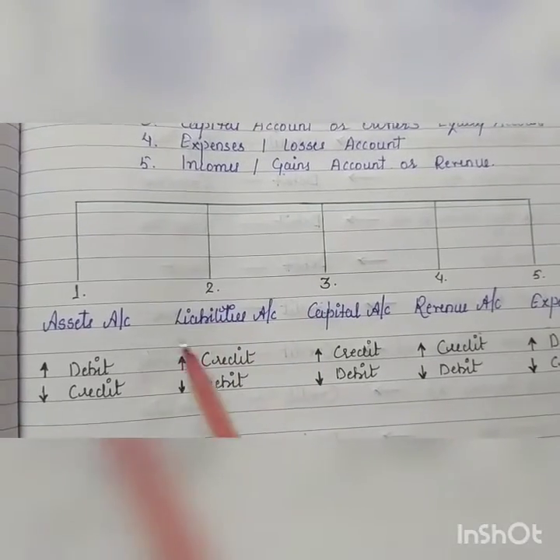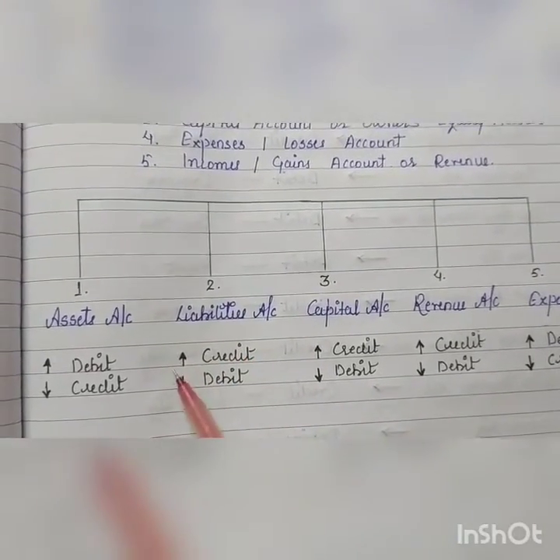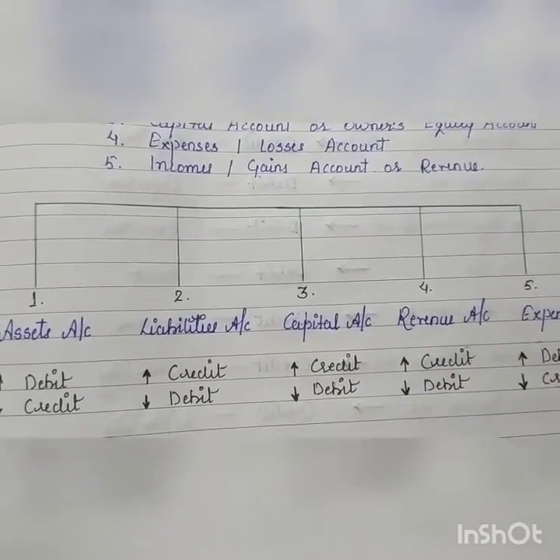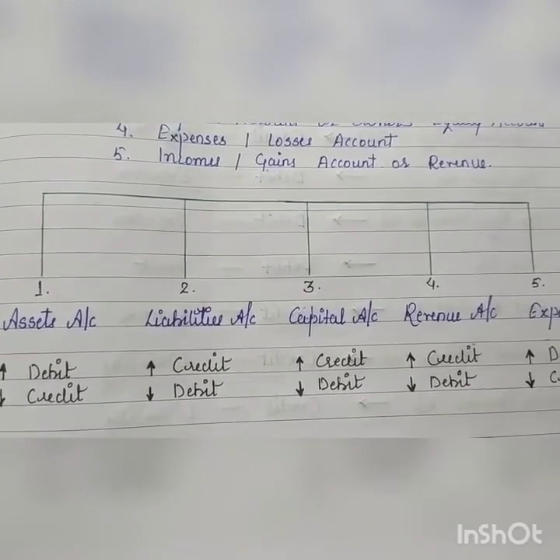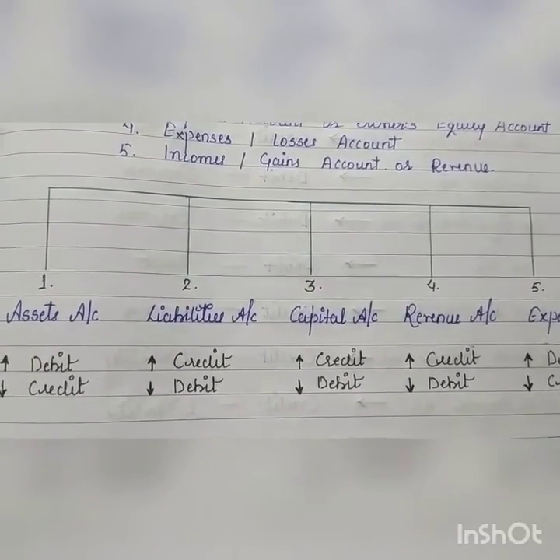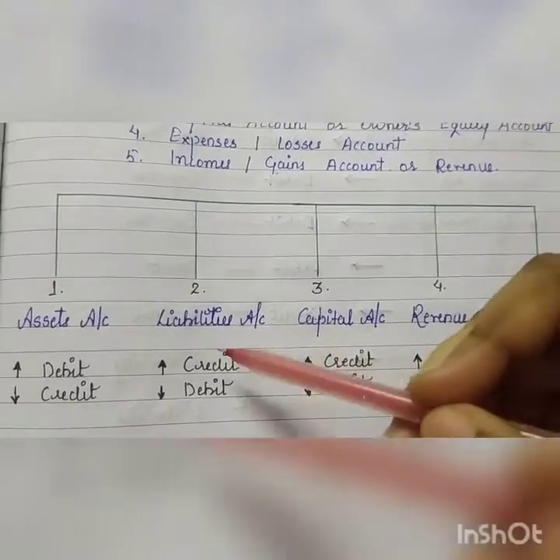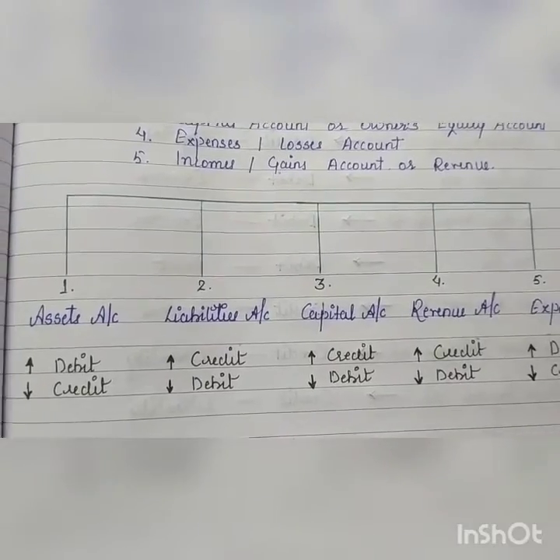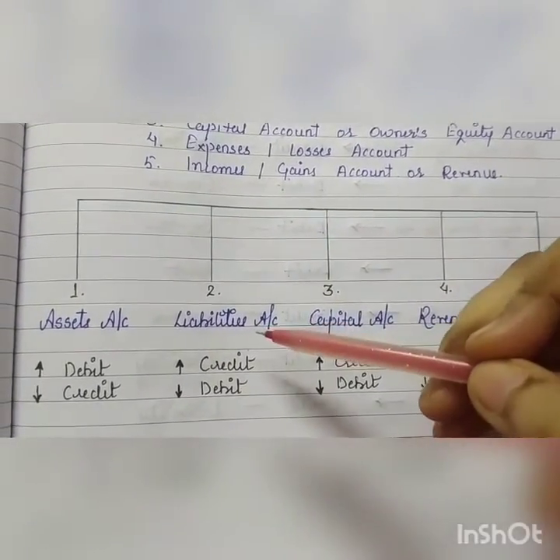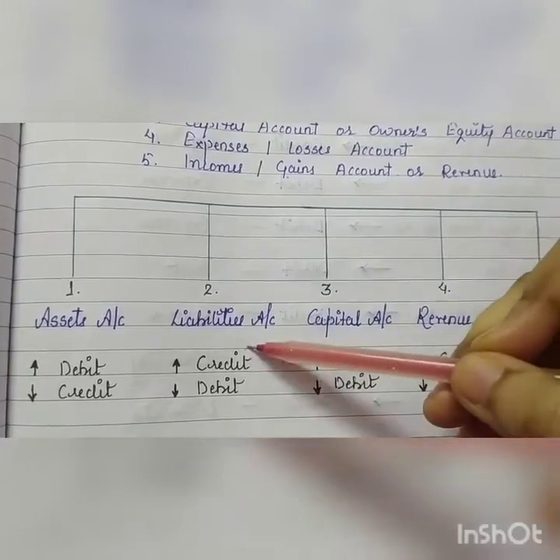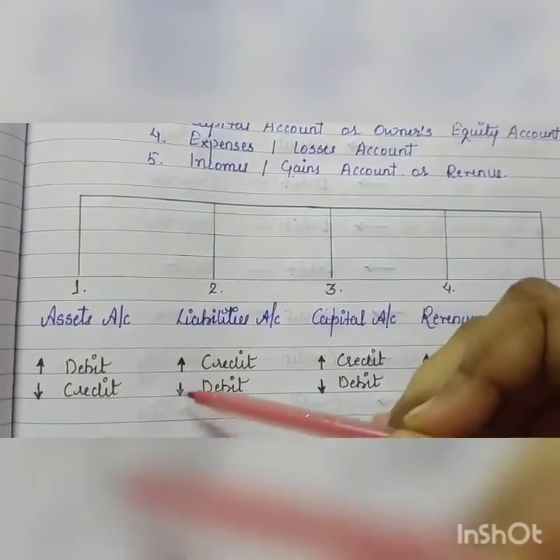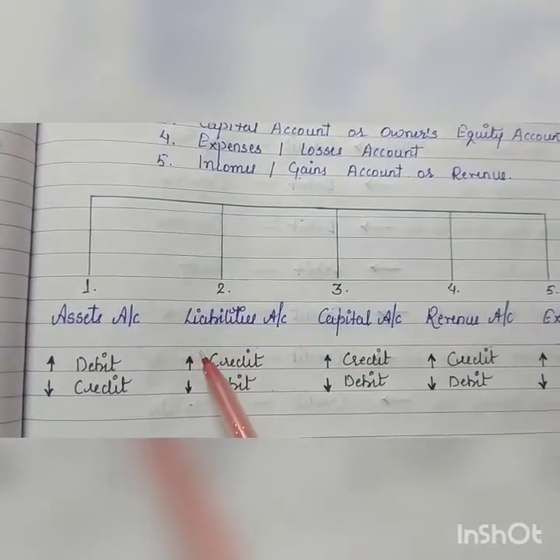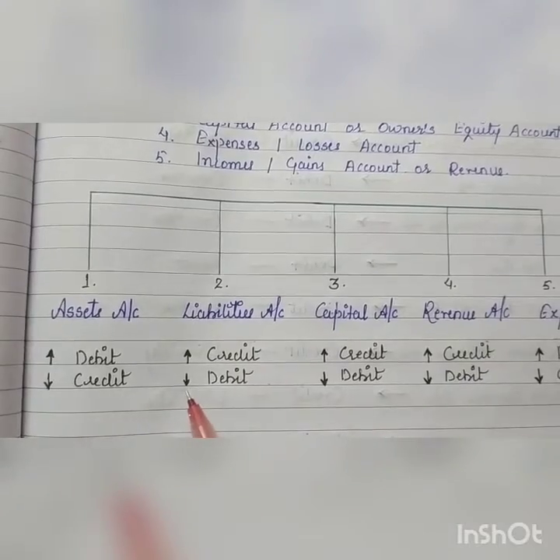Liabilities account rule is increase in liability credit, decrease in liability debit. Example for this is, suppose you have taken loan from bank. Okay, loan is your liability, liability increase हो रही है so loan will be credited. Okay, now if you have paid the bank loan, आपने पेमेंट कर दिया अपना लोन का, सो लोन लायबिलिटी आपकी कम हो रही है, उस कंडीशन पे आप लोन को क्या करोगे, it will be debited. Understood? So liability if it increases you will credit, if decreases debit.